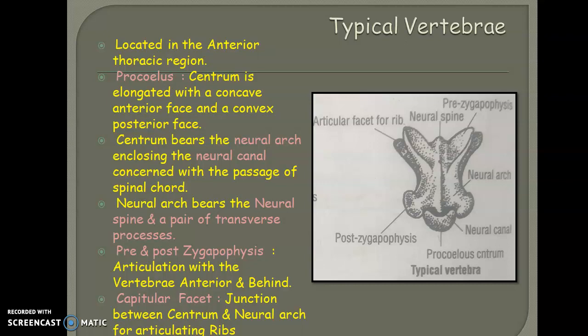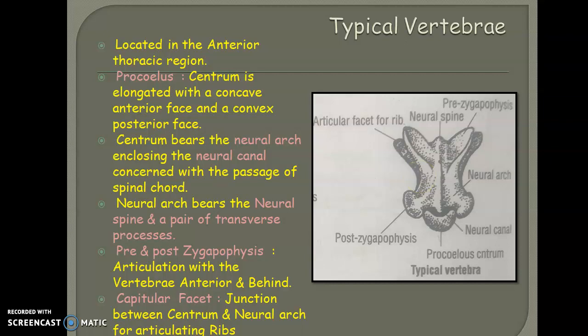The peculiarity of this vertebra is that it is commonly known as procoelous. Procoelous is a condition in which, as you can see in this picture itself, the anterior part of this structure is concave, while the posterior part is convex. So this condition, where the anterior part is concave in nature and the posterior part is convex in nature, is known as procoelous. Those vertebrae generally seen in the trunk region or the thoracic region are called procoelous.